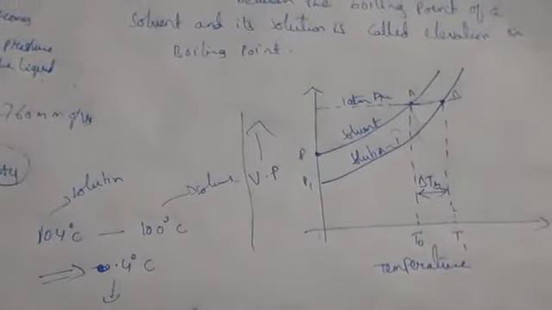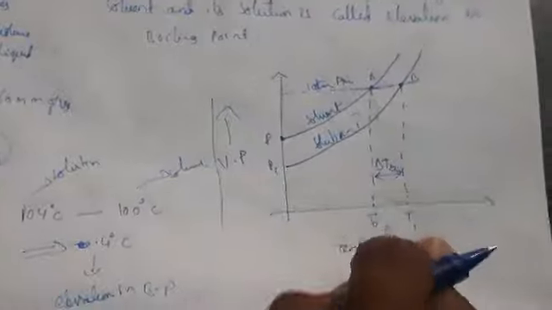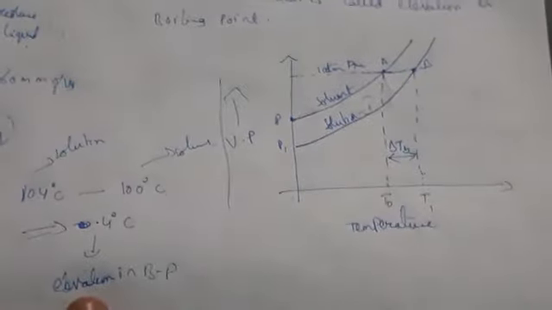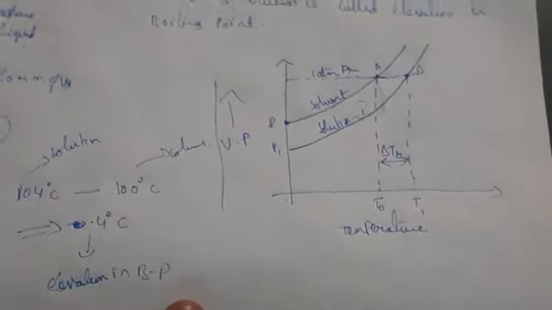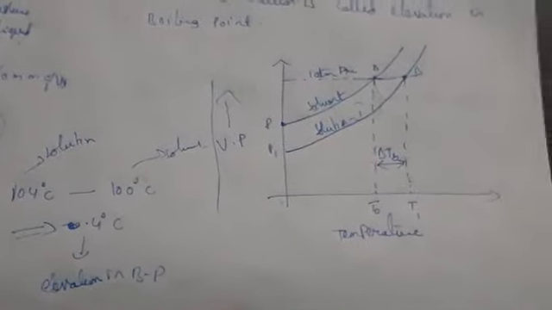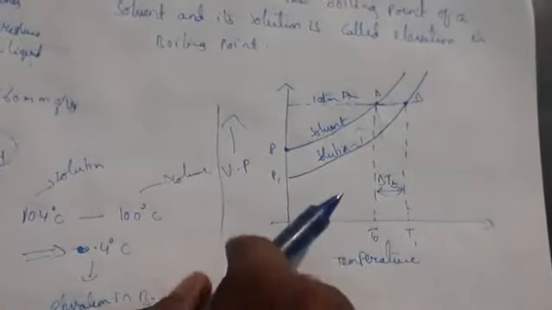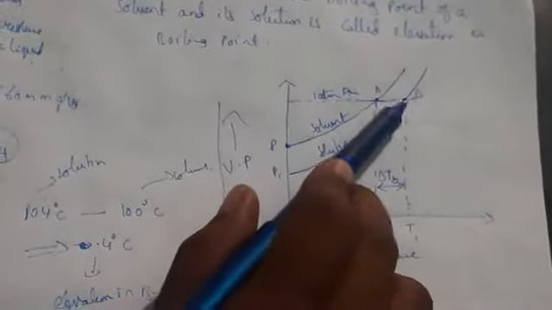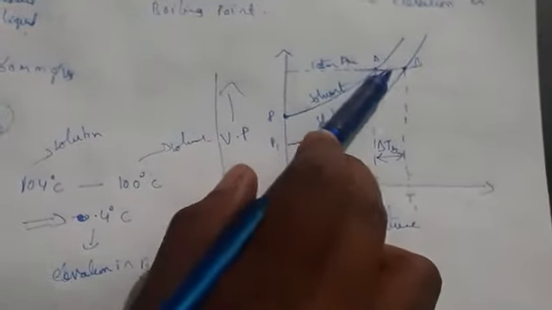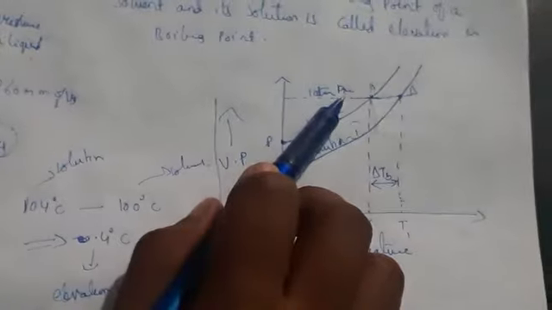Here if you observe, the vapor pressure of a solution is always less than that of the pure solvent, as we have spoken. So the solution has a higher temperature compared to the boiling point of the pure solvent. Why?